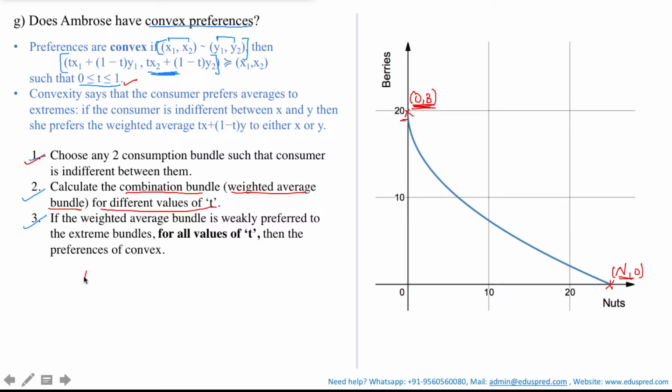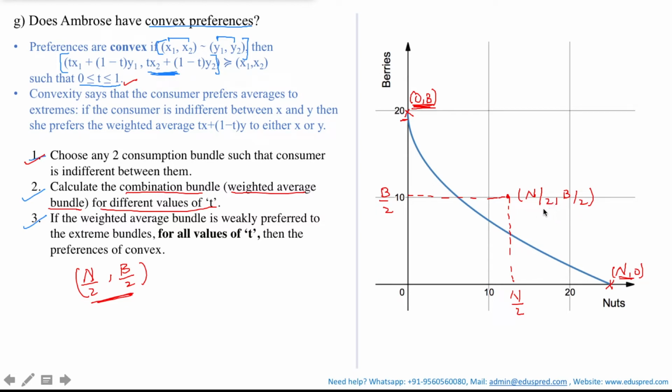So if he wants half nuts and half berries, then your consumption bundle would look like this, lying somewhere here. This would be n by 2 and this would be b by 2. This consumption bundle would be of the form n divided by 2 and b divided by 2. And this is the combination bundle where he is giving equal weightage to both nuts and berries.